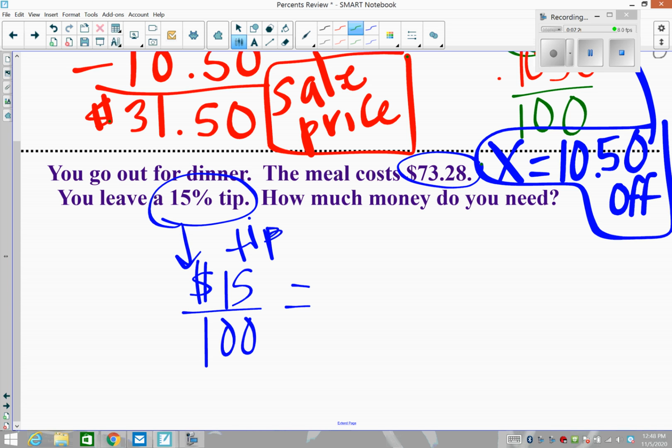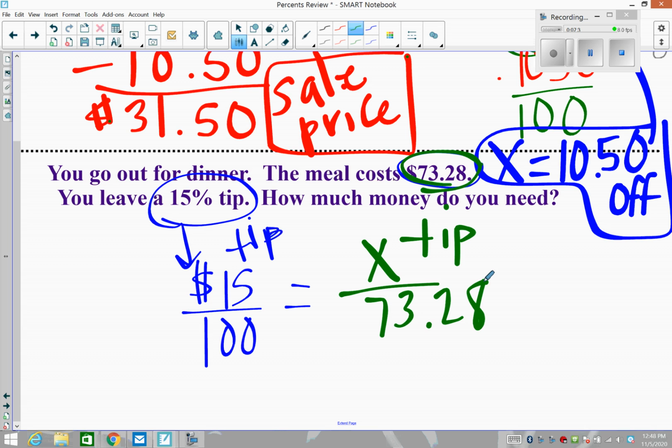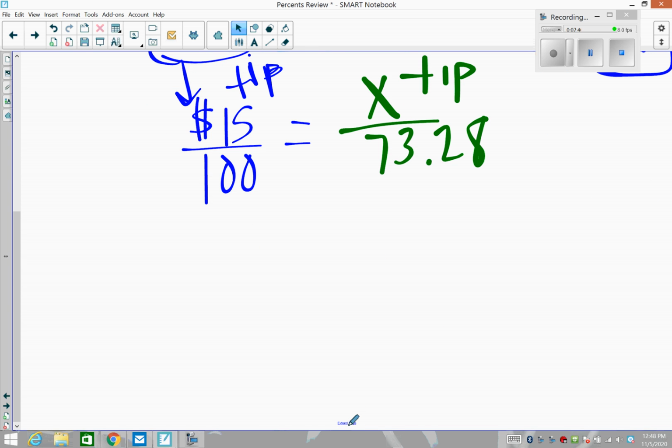So that means we have to make a conversion. We have to keep it proportionate. So how much would you leave for a tip? If it was less than $100, it was $73.28. Now the actual question is asking how much total money do you need? So we have to pay for our food and we have to pay for the tip. Now tip is a choice technically, but in this problem, it says we are going to leave a 15% tip. Okay, so let's figure out how much we are going to leave for the tip, and then we'll add it on to the cost of the food.